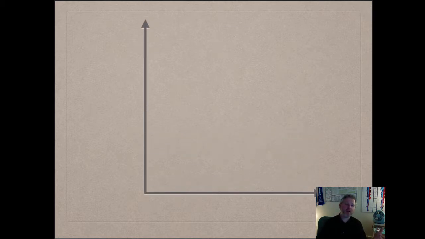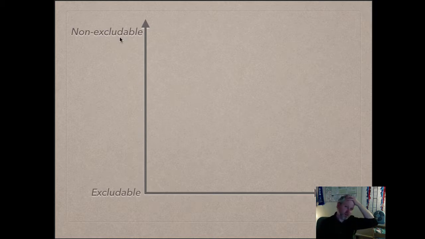I want to take these two properties of goods, how rival or non-rival the good is, and put them on a two-dimensional axis. A good can be excludable, meaning it's easy to keep other people from consuming or enjoying that good, and it can be non-excludable. Of course, there are all these different possibilities in between. There's a continuum that goods have between being excludable and non-excludable. How easy is it to prevent people from consuming the good if you have the legal property right to that good?